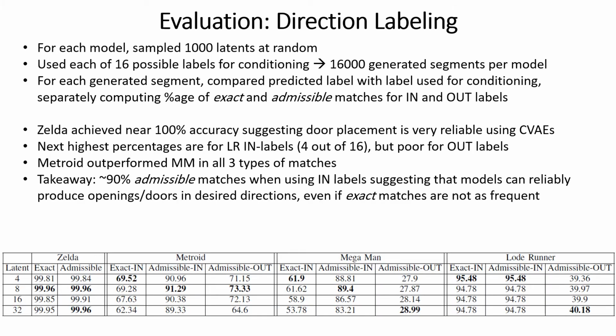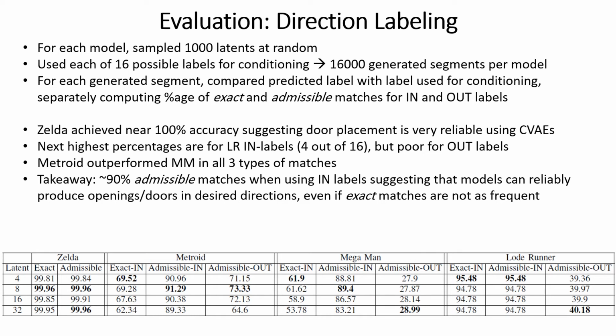And in our results, we observed that all Zelda models achieved near 100% accuracy for both exact and admissible matches, suggesting that door placement using conditioning is in fact very reliable for Zelda rooms. The next highest percentage was seen for Lode Runner. Only 4 out of the 16 labels were in-game labels, and for the remaining 12 out-of-game labels, the admissible match percentage was fairly low. And Metroid outperformed Mega Man in all types of matches.